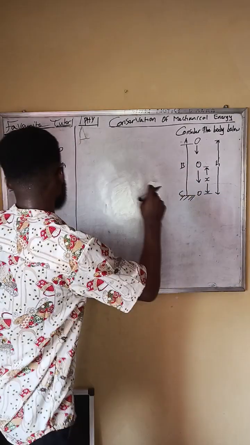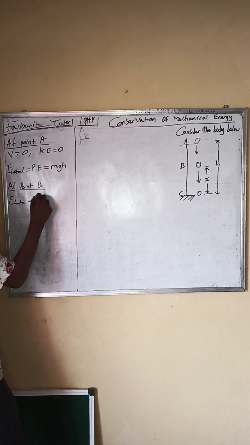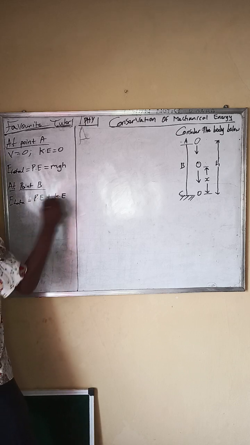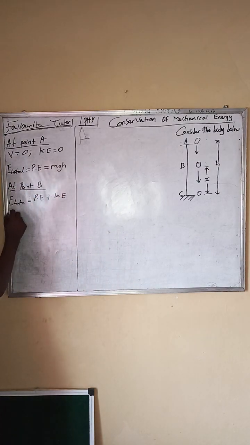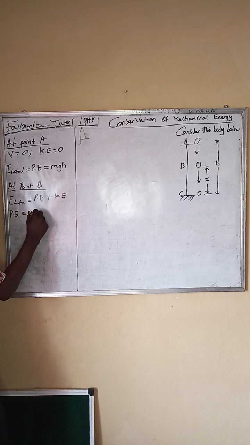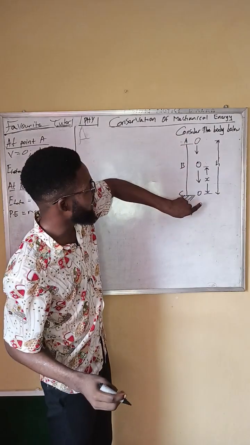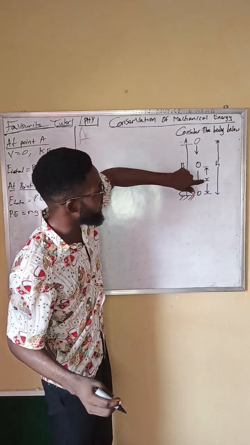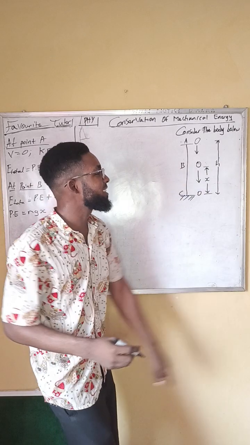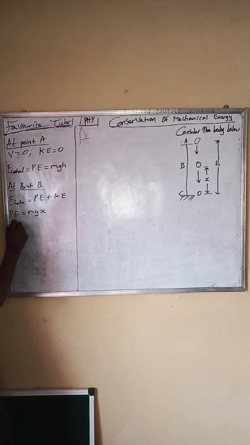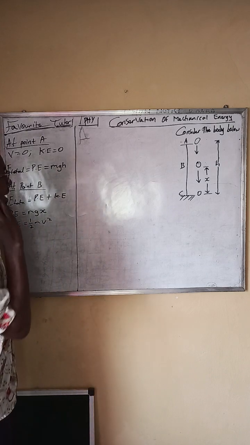So at point B, the total energy right there is the potential energy plus kinetic energy. It possesses the two types of energy in mechanical energy. The potential energy is mgx. That is the weight of the body and the height from the ground level, which is x. And kinetic energy is half mv squared.